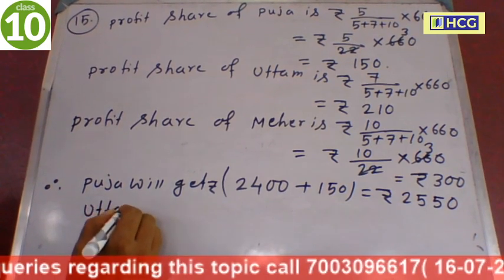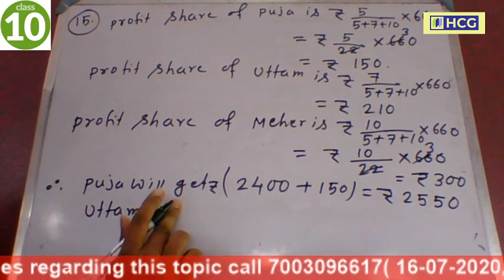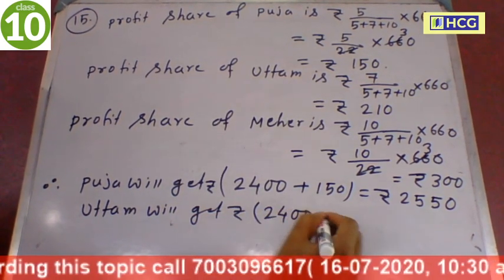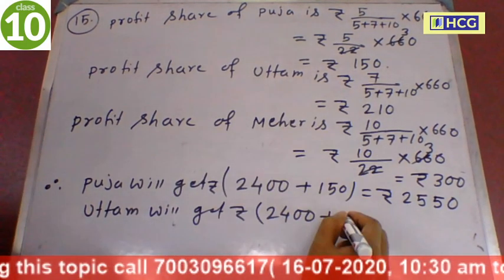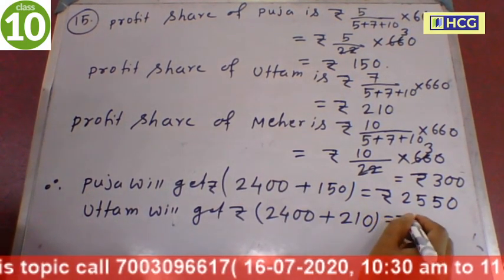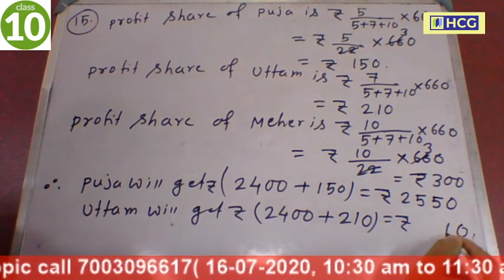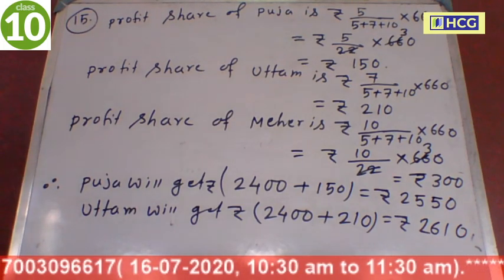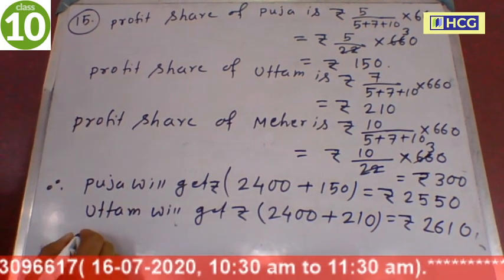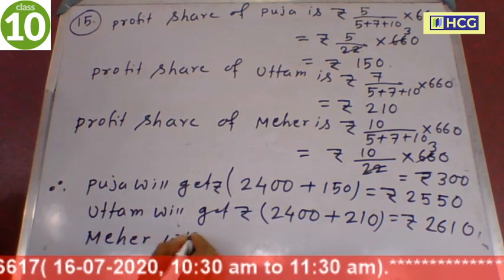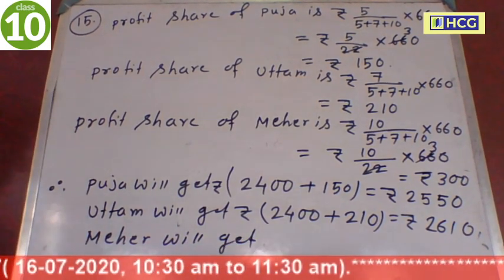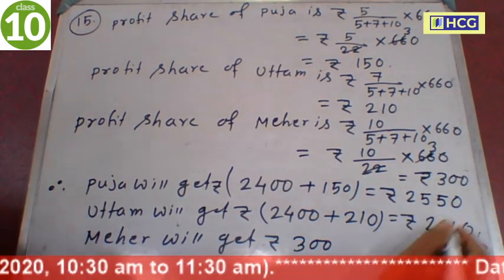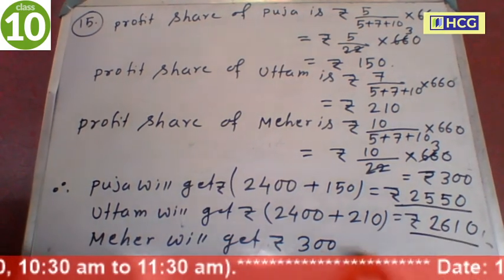Uttam will get rupees 2400 for keeping the accounts and profit share is 210. Now this is equal to 2610. And Mihir will get only profit share. Profit share is 300. So therefore these three are answers.